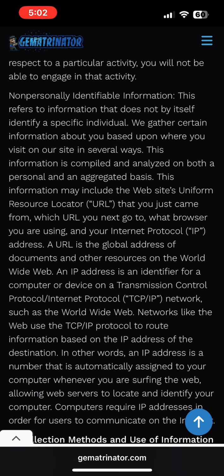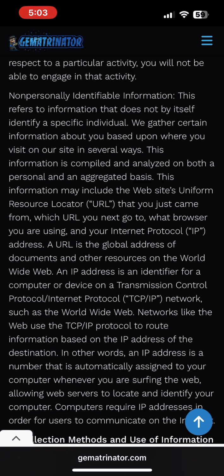Non-personally identifiable information. This refers to information that does not by itself identify a specific individual. We gather certain information about you based upon where you visit on our site in several ways. This information is compiled and analyzed on both a personal and an aggregated basis. This information may include the website's uniform resource locator, URL, that you just came from, which URL you next go to, what browser you are using, and your internet protocol, IP, address.